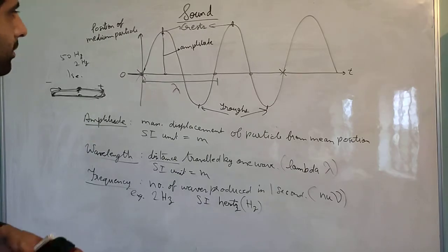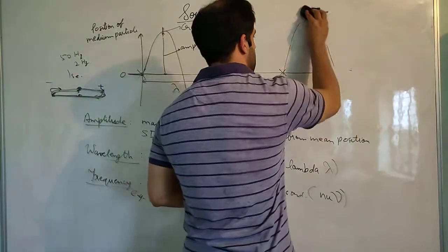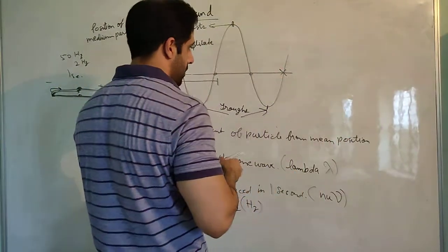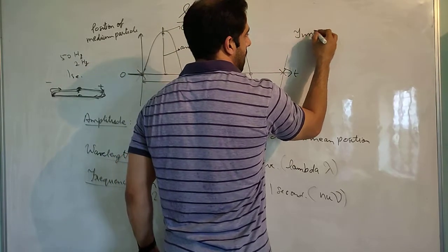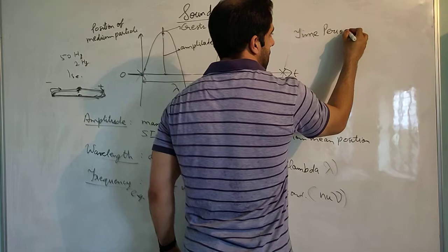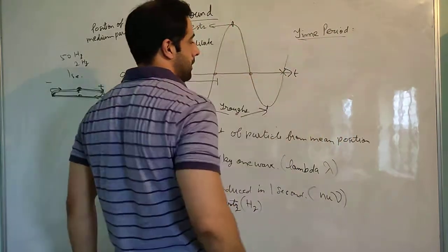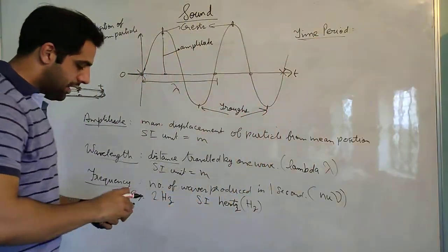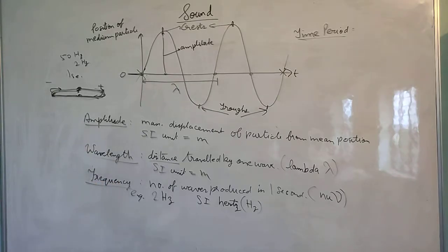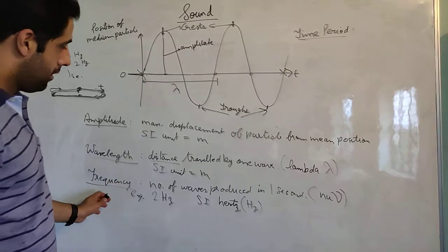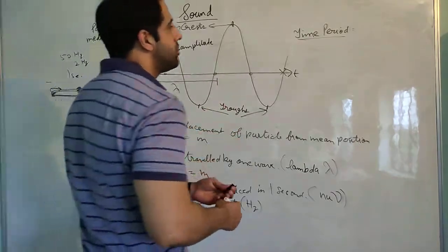Next important parameter is time period. The definition of time period is, it is actually the opposite of frequency. The frequency is the number of waves produced in 1 second. Time period is the time required to produce waves.